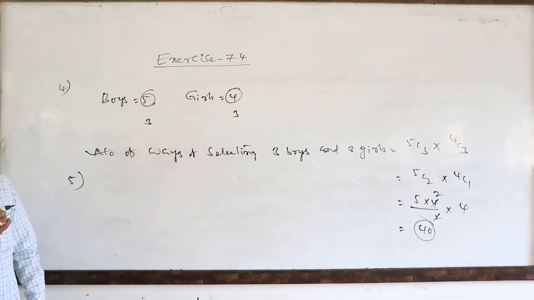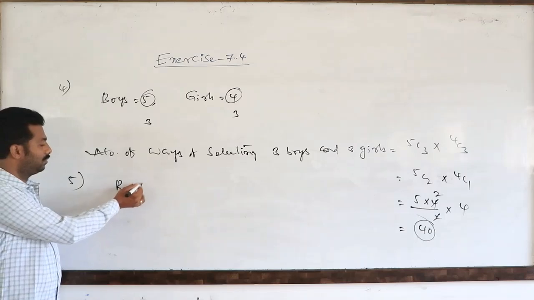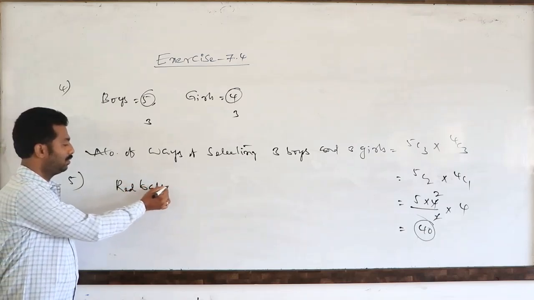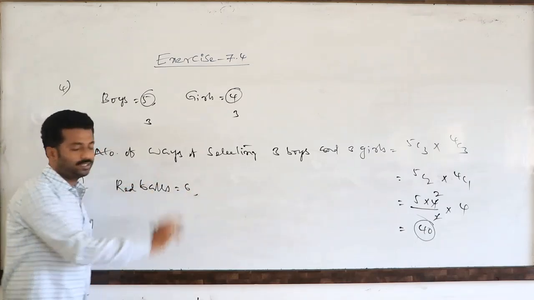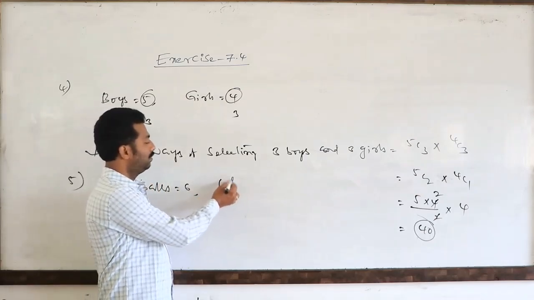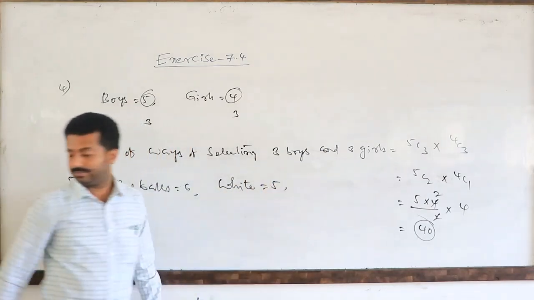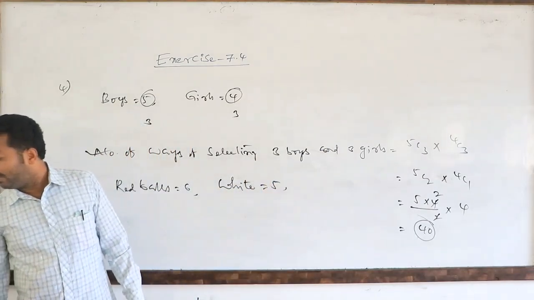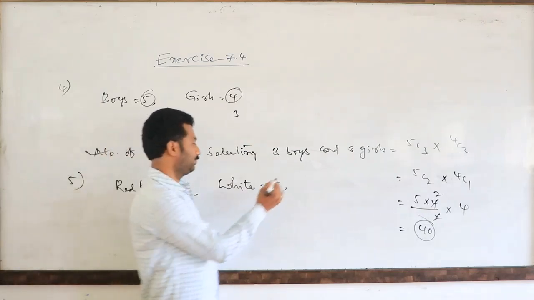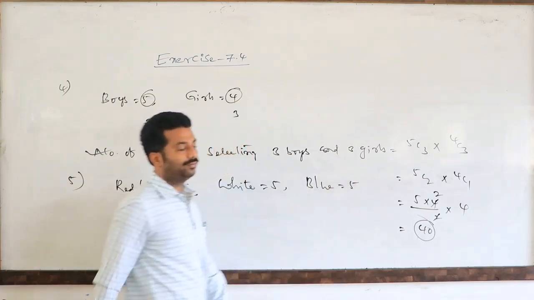So first, how many red balls are there? 6 red balls. Then 5 white balls. How many white balls are there? 5. Then 5 blue balls. How many blue balls? Nothing but 5.